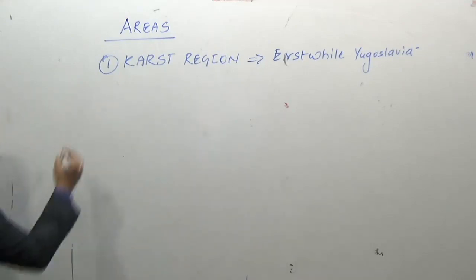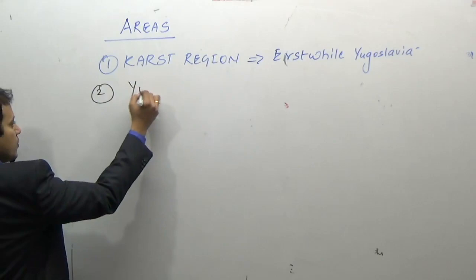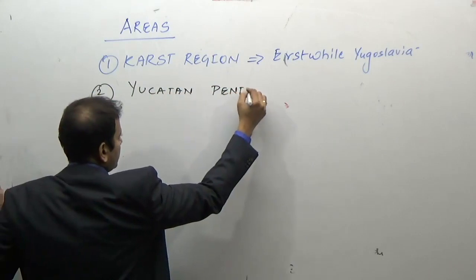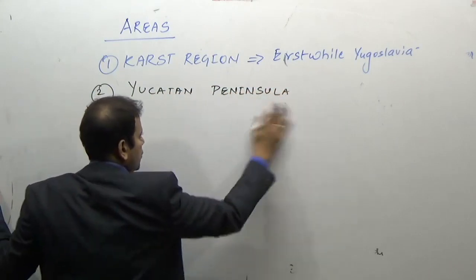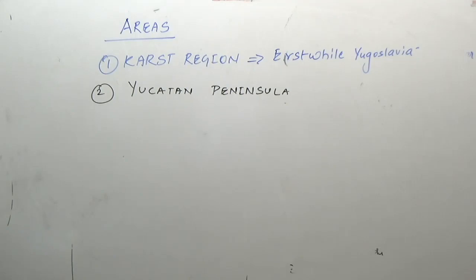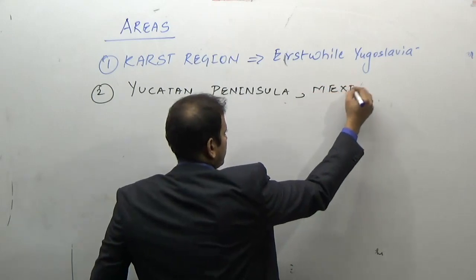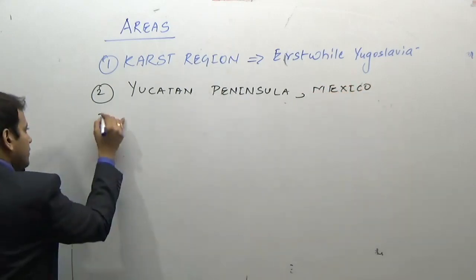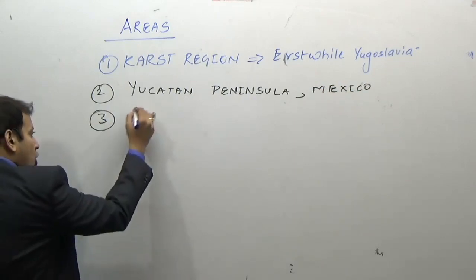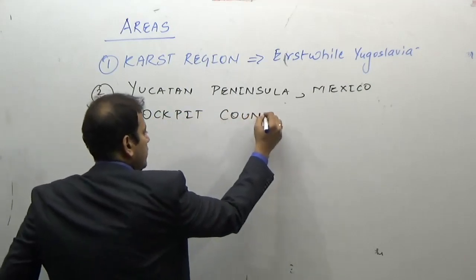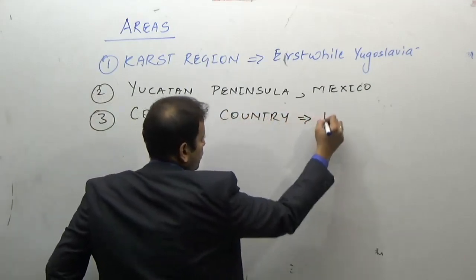The second is the Yucatan Peninsula of Mexico. Then Cockpit Country, Jamaica.